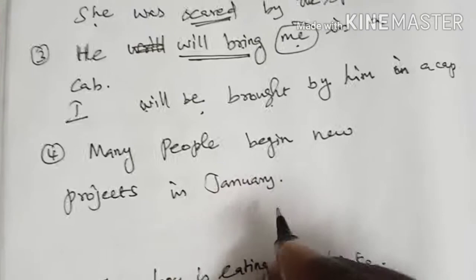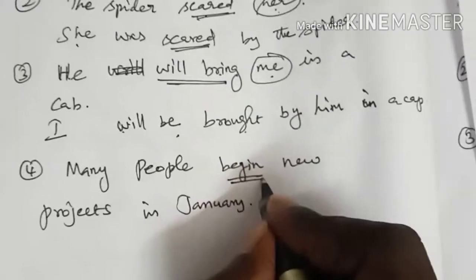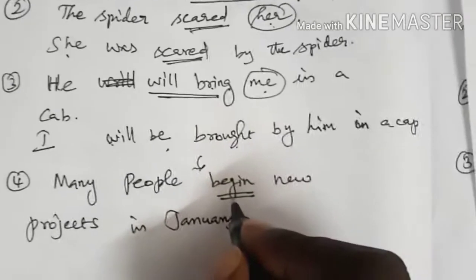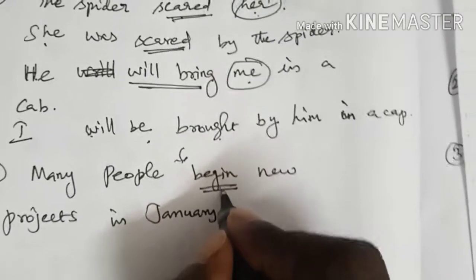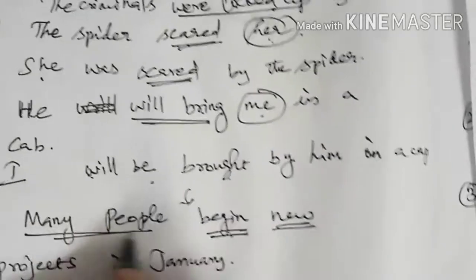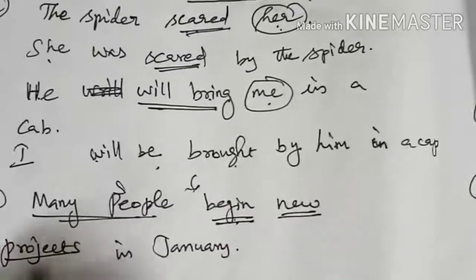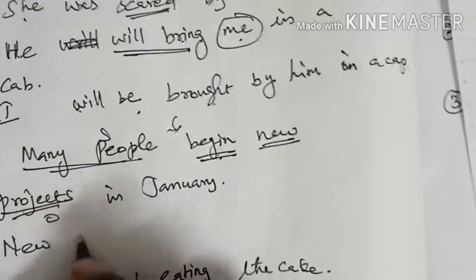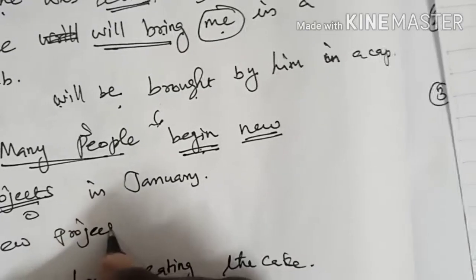And the fourth one, begin is the verb. It does not have a supporting verb. So the sentence is without a supporting verb, and it is in present tense. Many people is the subject. New projects is the object. So the object comes to the place of subject. So new projects. New projects is plural. For singular you can use am, is, are.